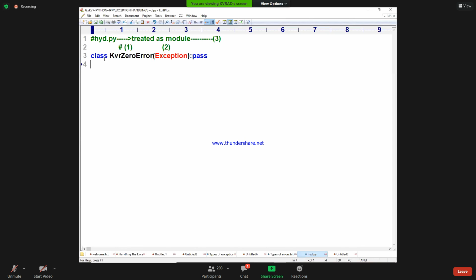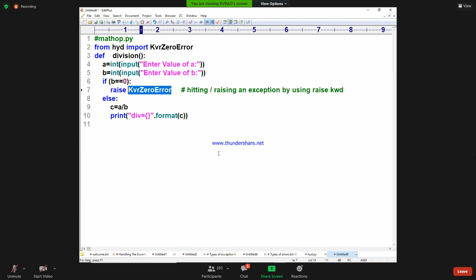In this phase, I am raising the exception which was already developed, which I am importing. Save this code. MathOP is a class name, treated as a module name. If I explain tomorrow's case study, you will really wonder. Yes, save it.